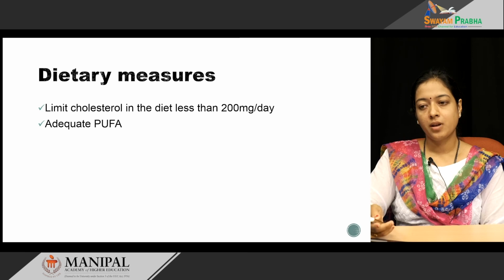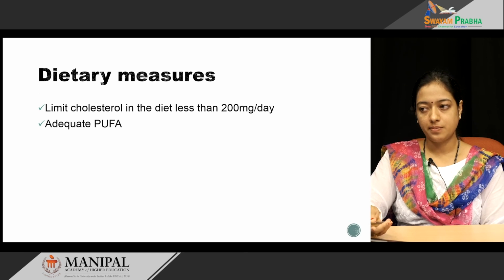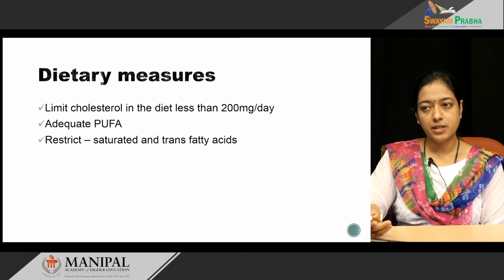is the key. So, coconut oil should be taken in moderation, because if you consume more ghee, more butter, more coconut oil, the total cholesterol level as well as total calories will also increase, leading to atherosclerosis. We have to restrict saturated and trans fatty acids. The trans fatty acids have double bonds in trans position.